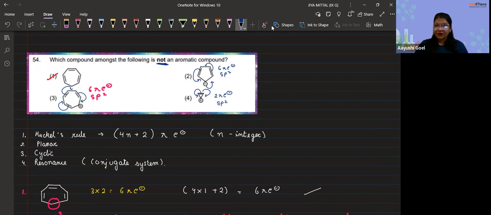So the answer for 54 is the first one, because this carbon is sp3 hybridized, which is a non-planar structure, and it is not involved in the resonance.